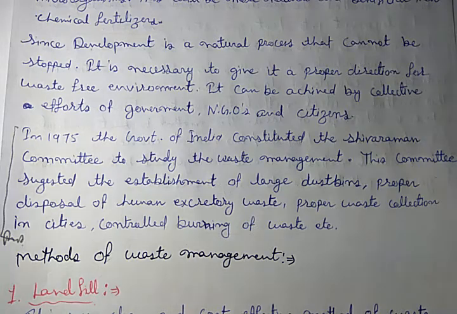They suggested the establishment of large dustbins, proper disposal of human excretory waste, proper waste collection in cities, and controlled burning of the waste. Got it? So that was our topic, that is waste, harmful effects, and waste management.